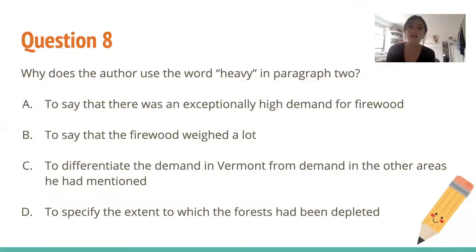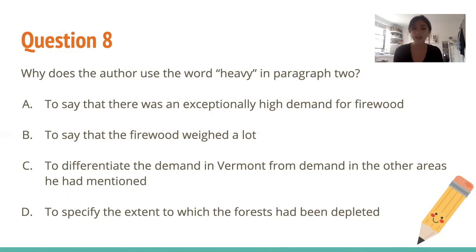So question 8, why does the author use the word "heavy" in paragraph 2? So this is similar. It's asking us why the author chose a certain word. So let's look back. It says the heavy demand for firewood had depleted the forest. So here it's describing the demand for firewood. So it's saying that there is a lot of demand. Something's heavy, it's huge, it's a big demand for something. So it's a description. So let's look at the answer choices. A, to say that there was an exceptionally high demand for firewood. That makes sense, like we said.